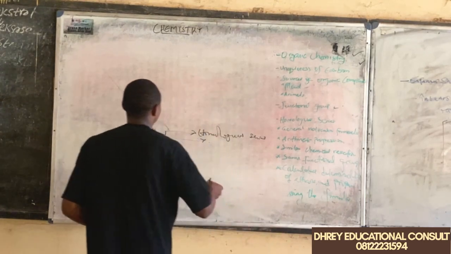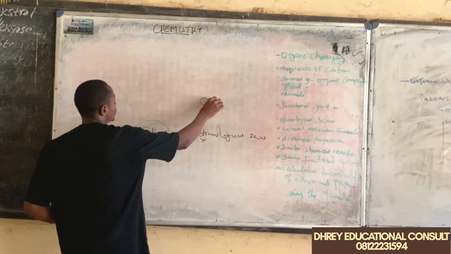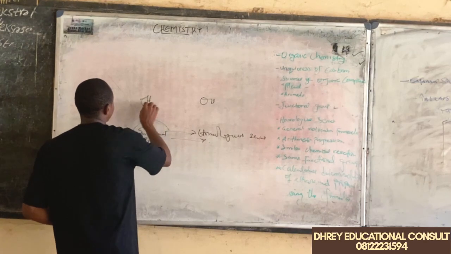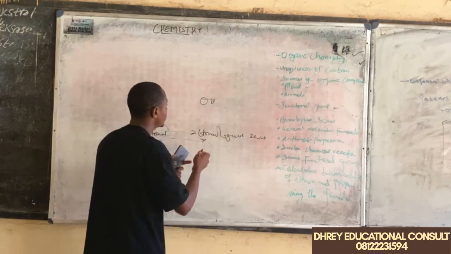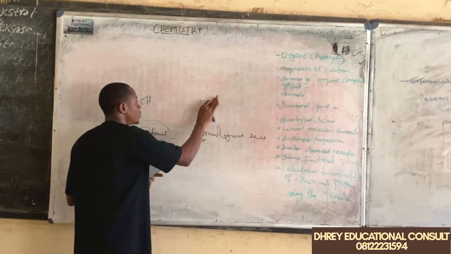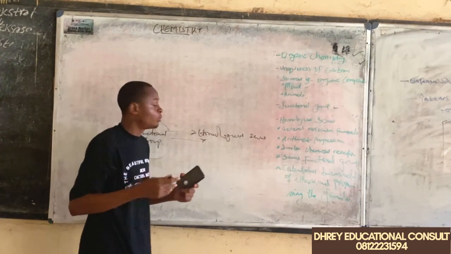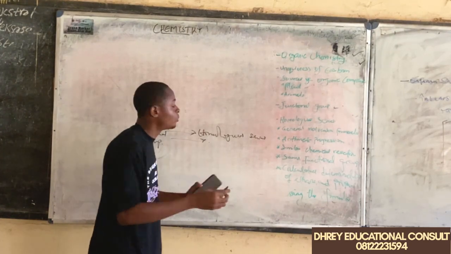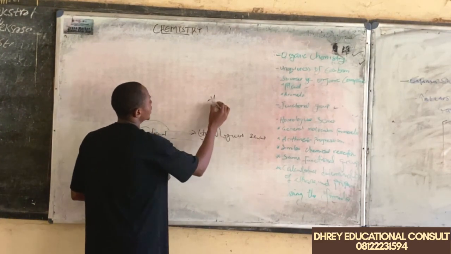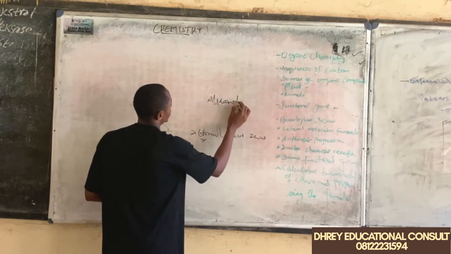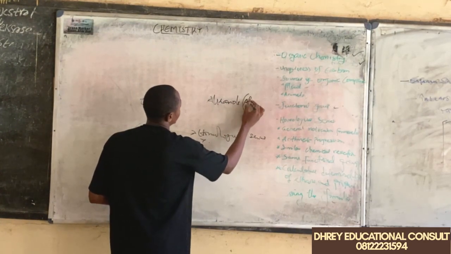If we have a functional group, which is the hydroxyl group, it gives birth to a group of organic compounds, a family of organic compounds, which we know as the alkanols, or we can simply call them the alcohols.